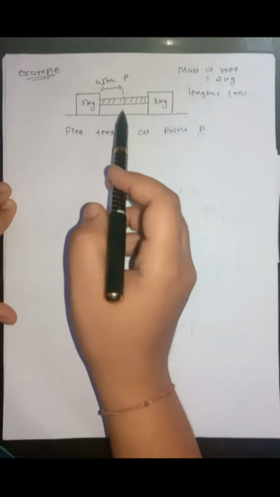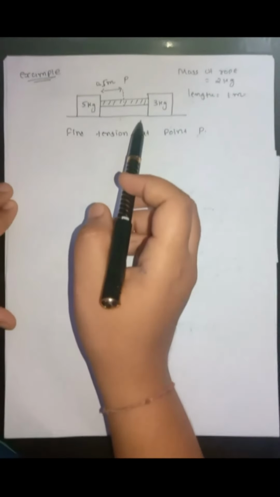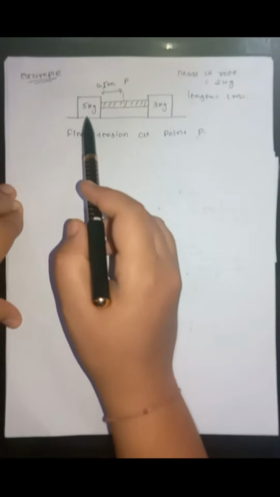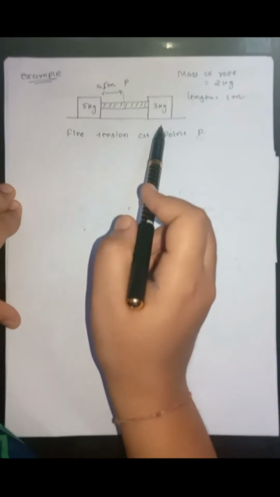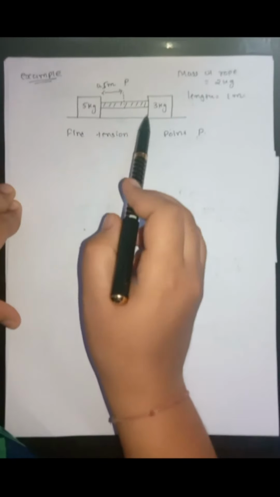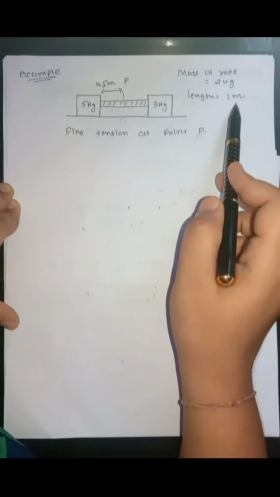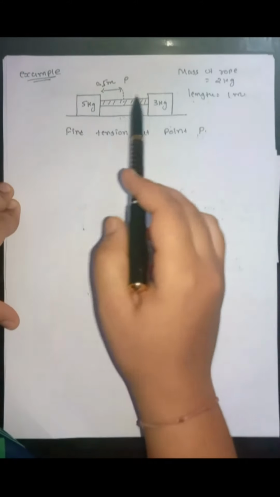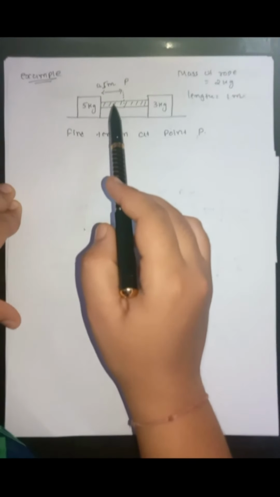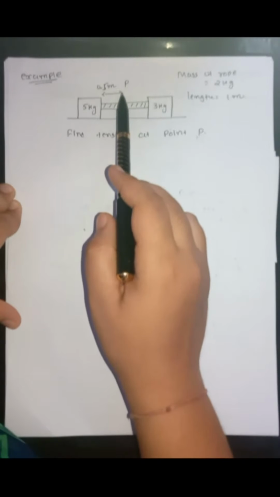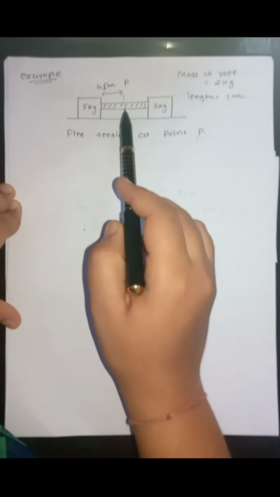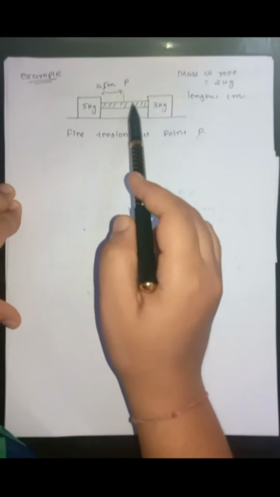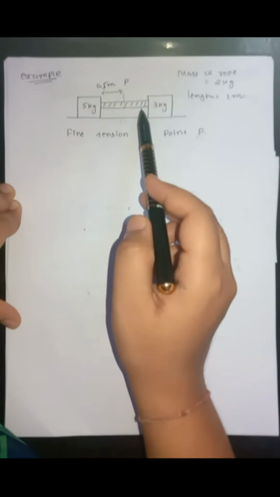Now let us solve one example which is based on a rope. That means we are not having a massless string over here, but we are having a rope. There are two blocks of mass 5 kg and 3 kg. They are connected with a rope of length 1 meter and mass 2 kg. We want to find the tension at point P, which is located at a distance of 0.5 meter from the block of mass 5 kg. That means the distance from 3 kg will also be 0.5 meter.